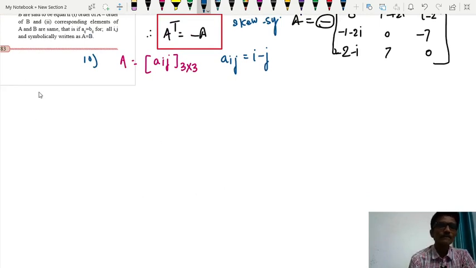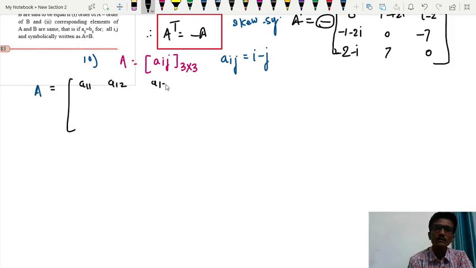So here our matrix A is equal to क्या होगा, A11, A12, A13, then A21, A22, A23, A31, A32 and A33.